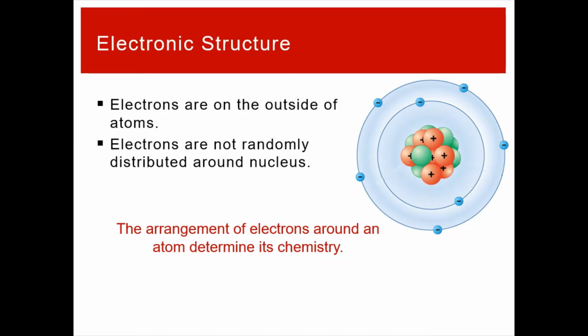Electrons are on the outsides of atoms. So if forming bonds and making compounds is all about atoms coming together, when those atoms interact, it's going to be through their electrons. And electrons are not just randomly distributed around a nucleus. So far, we've just said they're in the electron cloud and left it at that. But we have these graphics that show rings or paths of where the electrons are around an atom. And the arrangement of electrons on an atom is what drives the chemistry, what determines what sorts of chemical reactions it does and with what other types of atoms.